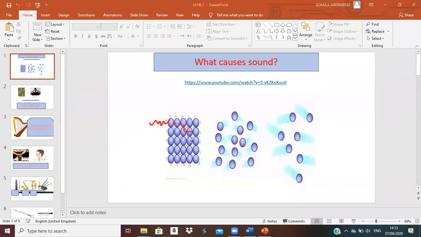Which matter will sound travel through fastest? Solid. Why? Because can you see the particles of the solid? They are beside each other, with no space between them. That's why sound travels through solids very fast. Then liquid, then gas. Gas will be the slowest matter that sound travels through. First is solid, then liquid, then gas.